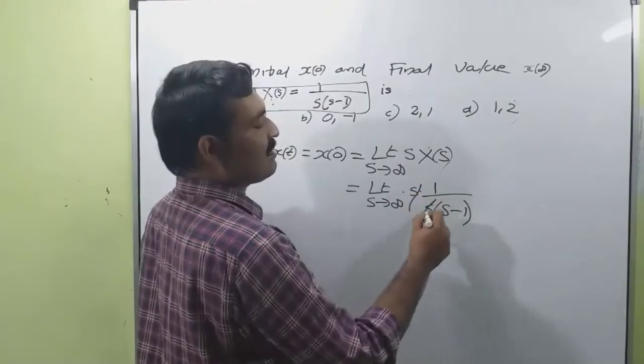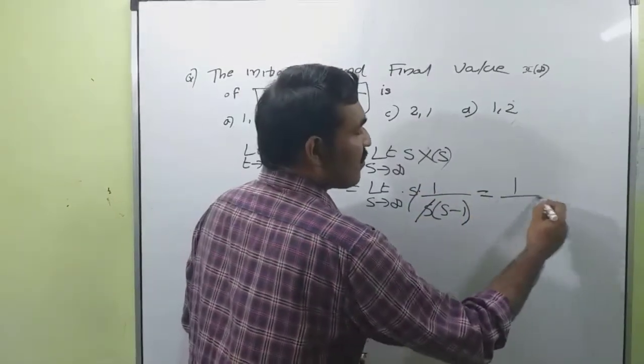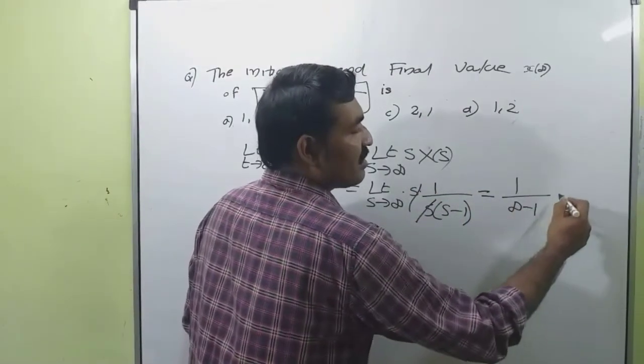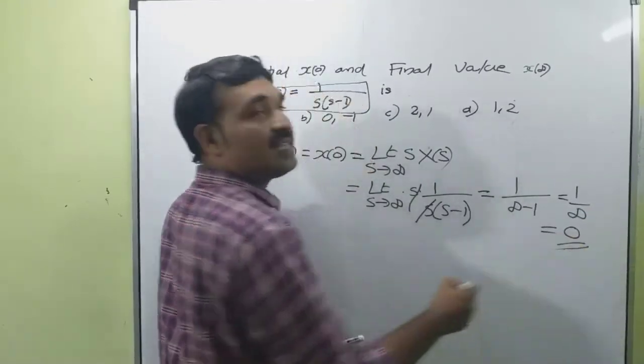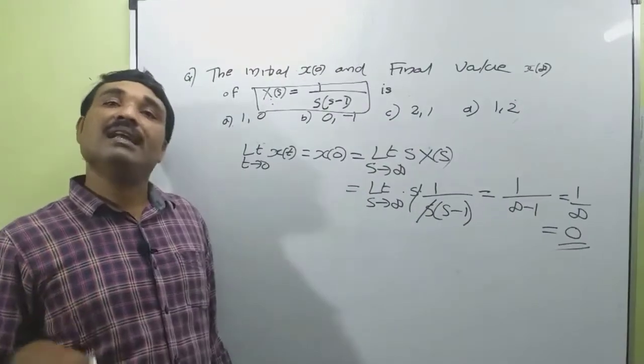So, this is equal to limit s tends to infinity s into 1 divided by s into s minus 1. This s and s get cancelled. So, this is equal to 1 divided by infinity minus 1, that is equal to 1 by infinity is equal to 0. So, initial value x of 0 is equal to 0.